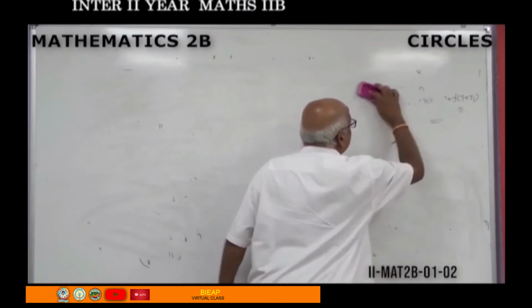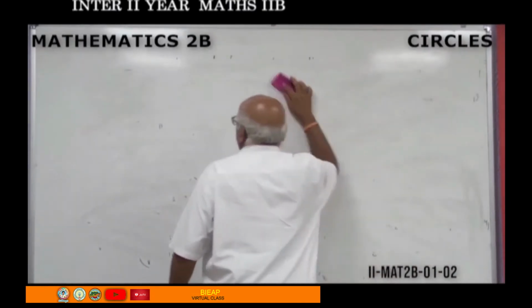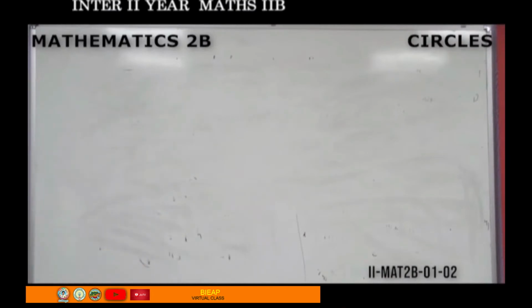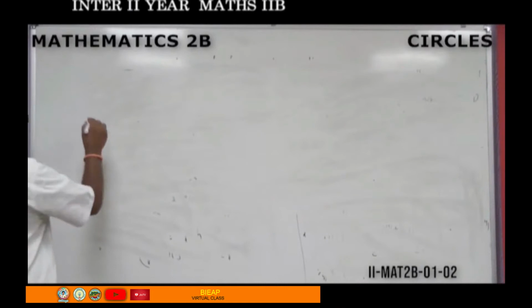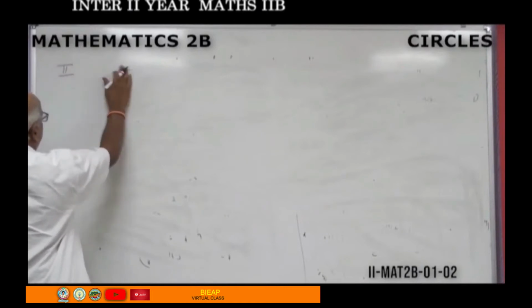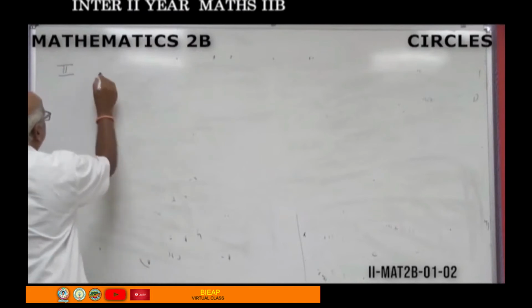Let us see. For that, let us take a circle whose equation is x square plus y square equal to r square. This is the second theorem, or second result.